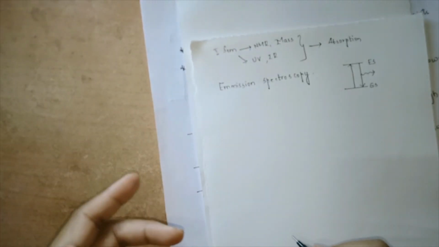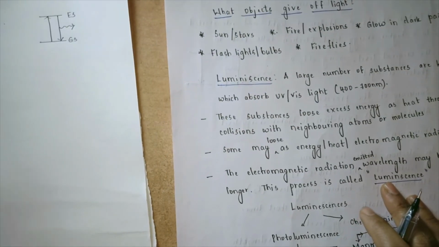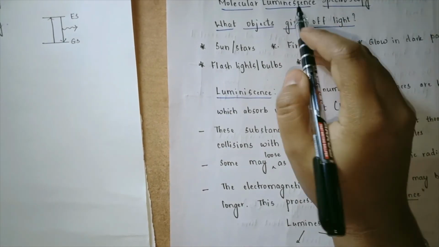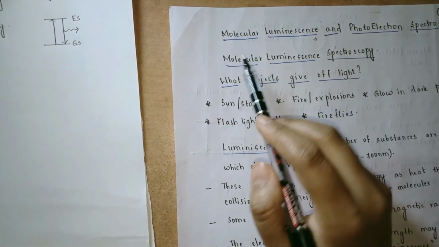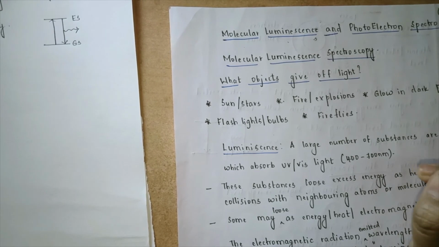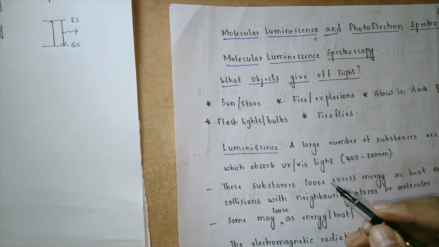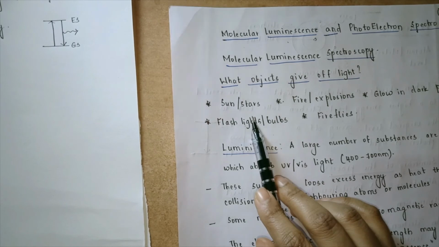So one of the chapters in this spectroscopy, in the paper CHOT 3.3, is molecular luminescence spectroscopy and photoelectron spectroscopy. Once again, molecular luminescence spectroscopy and photoelectron spectroscopy. Before we try to understand what this kind of spectroscopy is, let us understand what the objects are that give off light. There are examples like the sun and stars.